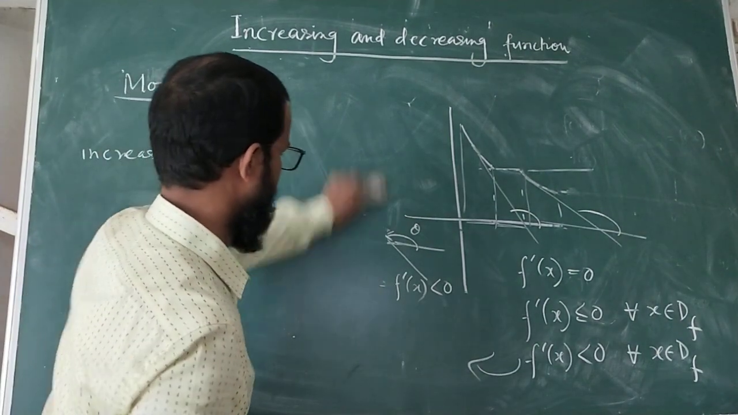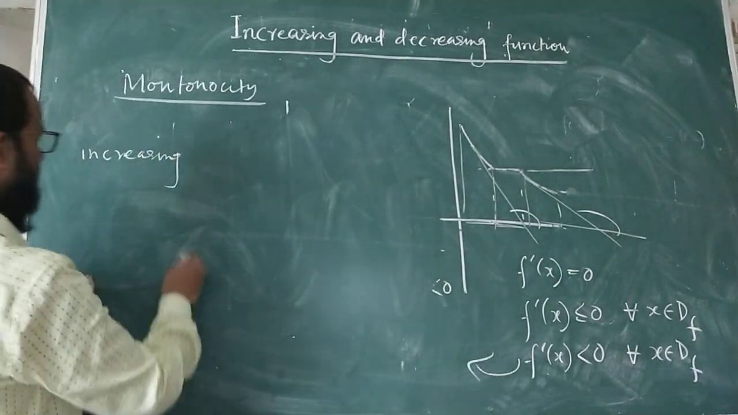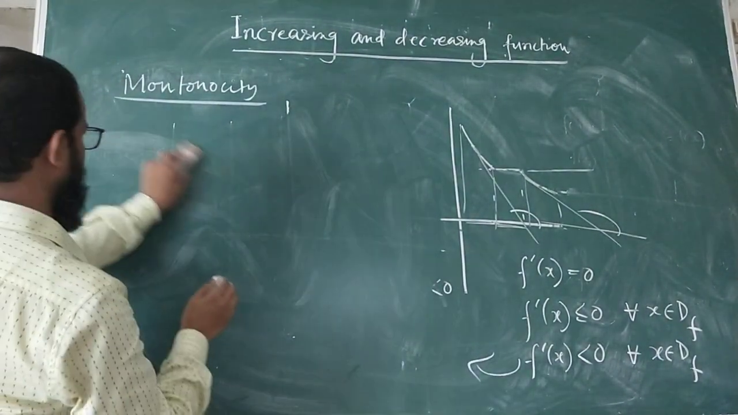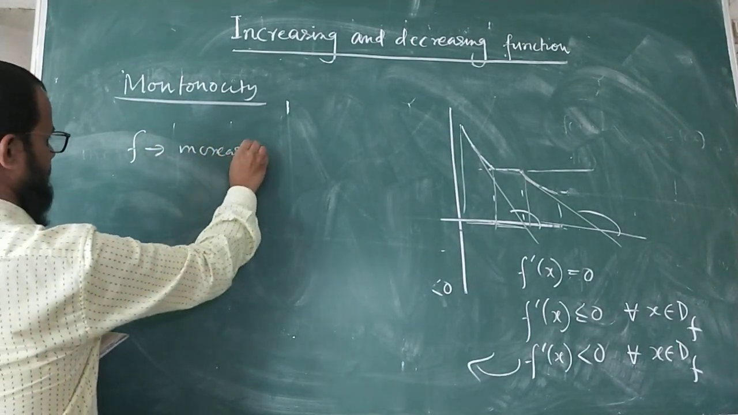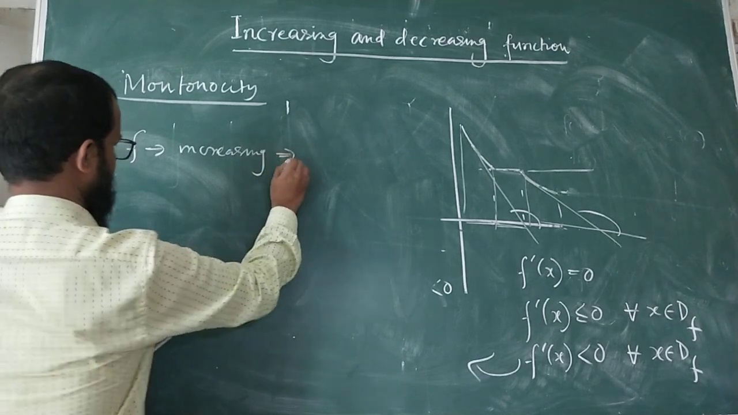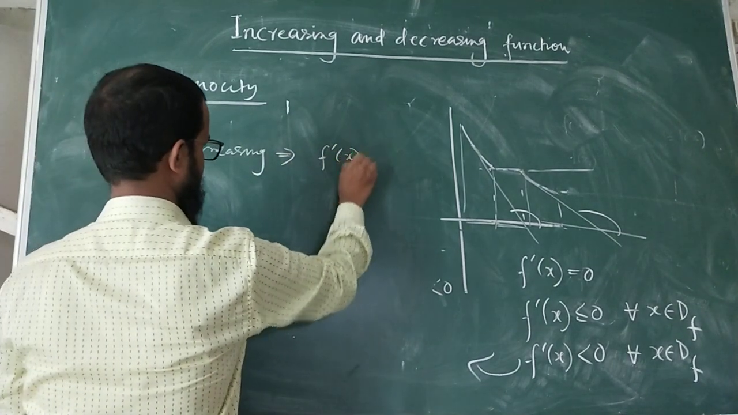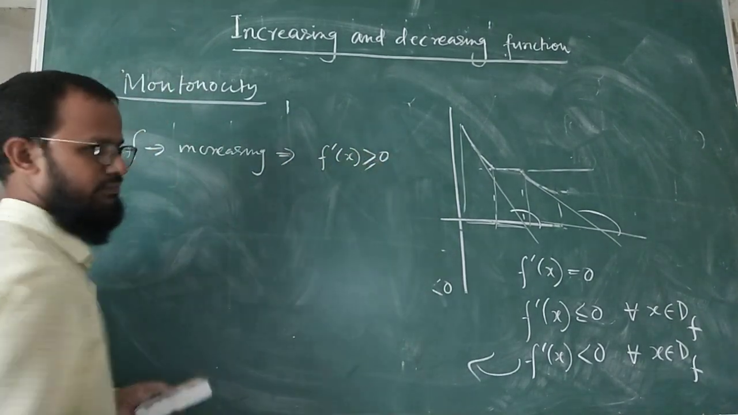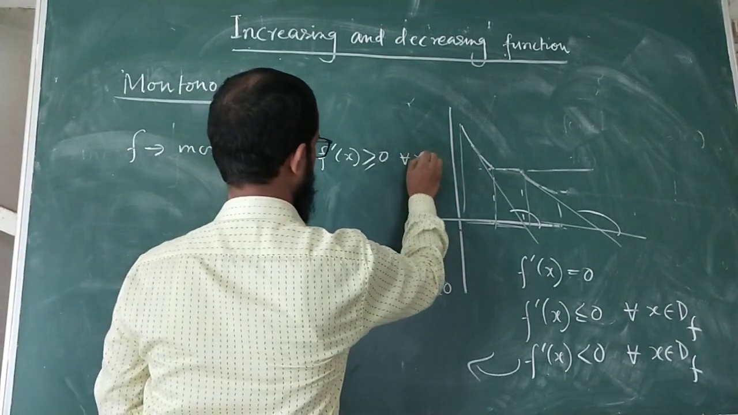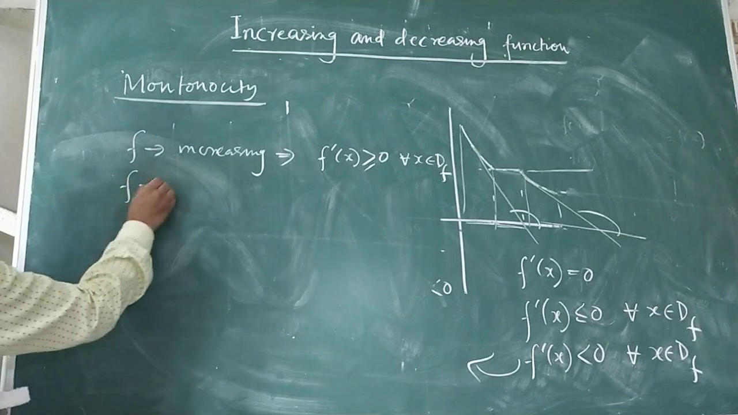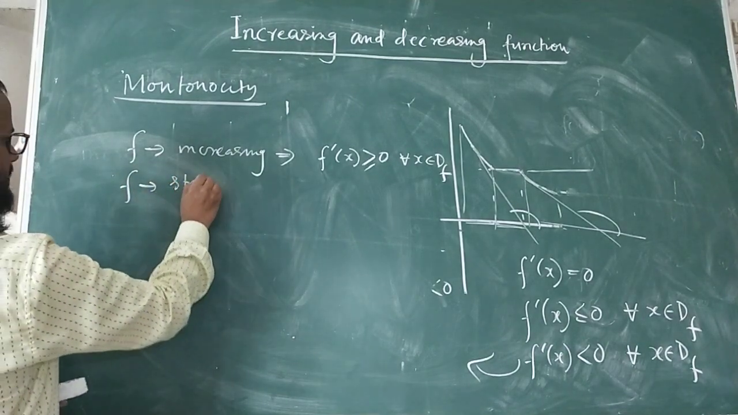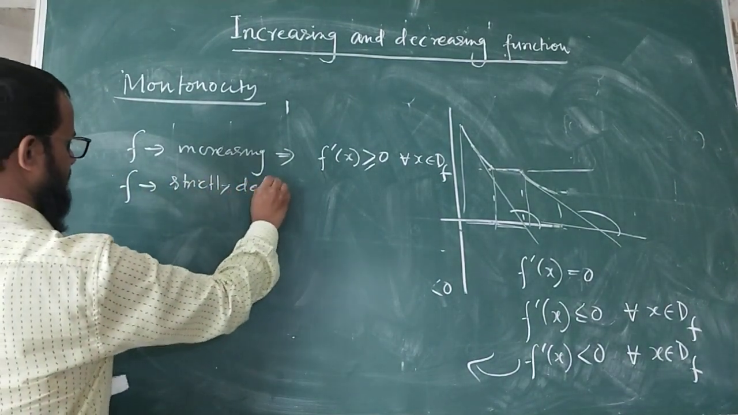Finally, what is our conclusion? Our conclusion: the function f increasing means f dash x greater than or equal to 0 for all x. I am considering x belongs to the domain, and f is strictly decreasing